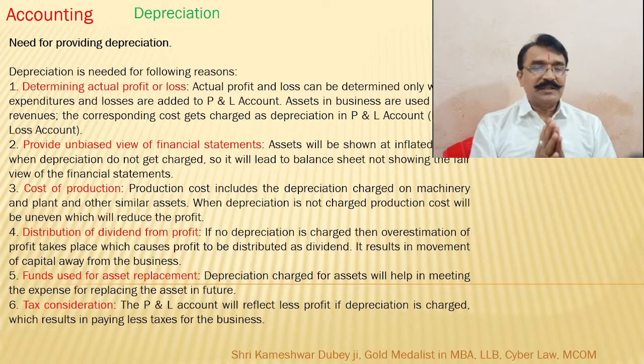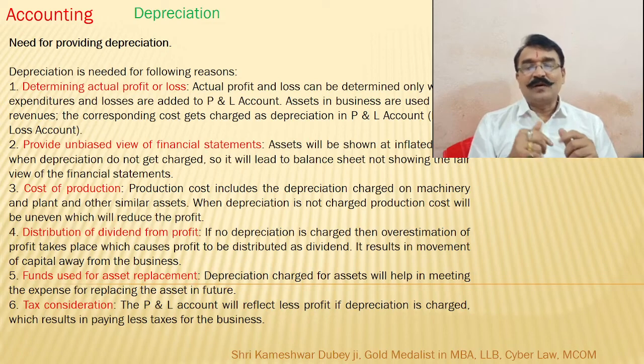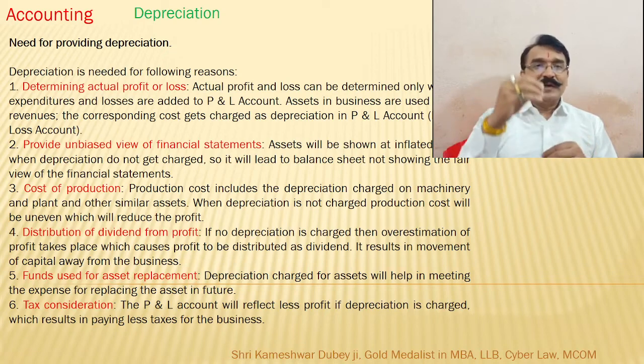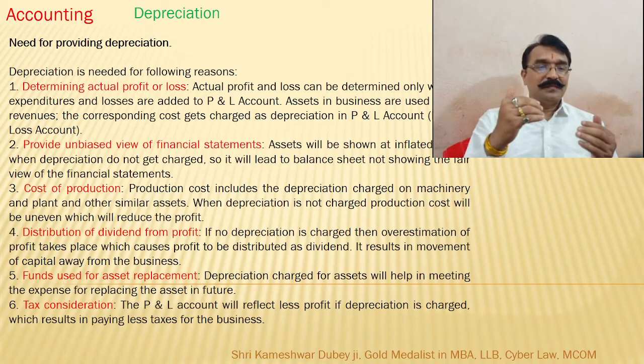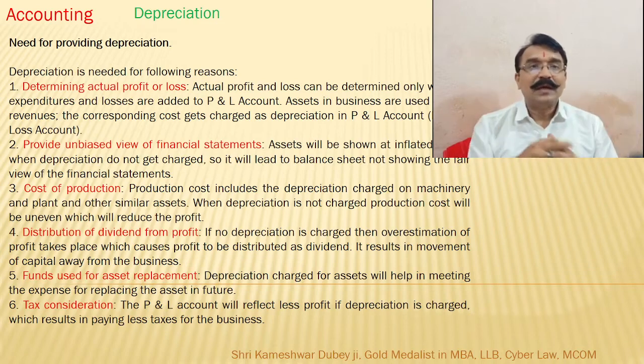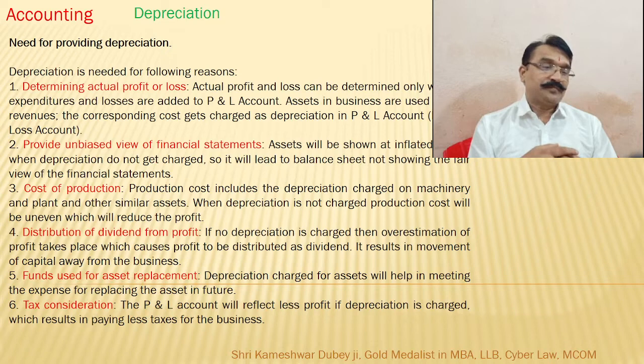Number four is distribution of dividend from the profit. If depreciation is not accounted for, profit will seem to be very high, which is not correct. If profit is seen to be very high, the dividend amount distributed will increase, and distribution of dividend results in movement of capital away from the business.